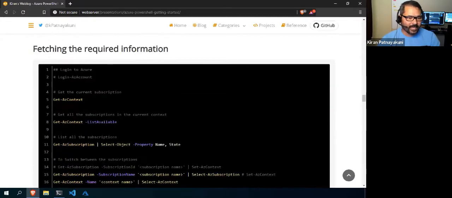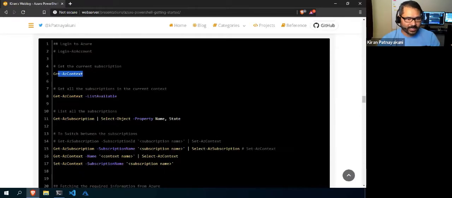And along with that, we also discussed the context. The context means the authentication: what authentication is available in the current session, how many subscriptions we have, and all the authentication details. It will fetch the authentication details from the local machine. And when you say Get-AzContext -ListAvailable, it will show all the available, authenticated subscriptions in the current user session.